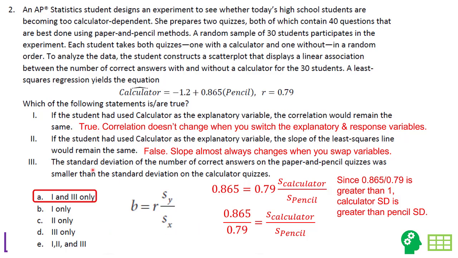So this tells us that 3 is a correct statement, and 1 is a correct statement. So 1 and 3.